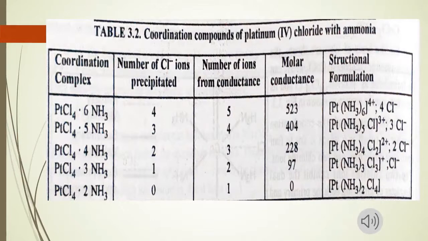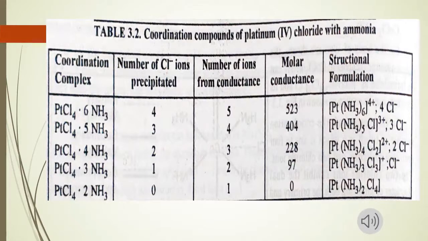In the next example, there are 2 ions, 1 is complex ion and 1 is chloride ion. So the number of chloride ions precipitated for that example is 1, because only 1 chloride ion is precipitated out with silver nitrate as it is present outside the coordination sphere. In the last example, there is only 1 ion.